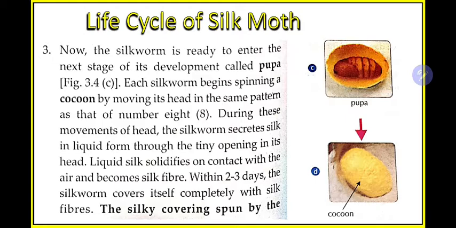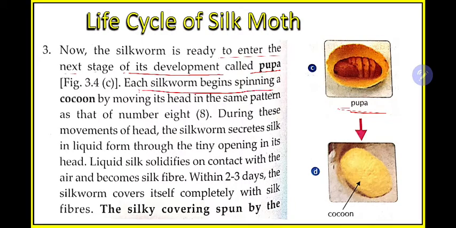Next, the silkworm is now ready to enter the next stage in its development called pupa. So now what will happen? This silkworm will change into the form known as the pupa form. Look at this diagram. It is the pupa form, the next step of its life cycle.